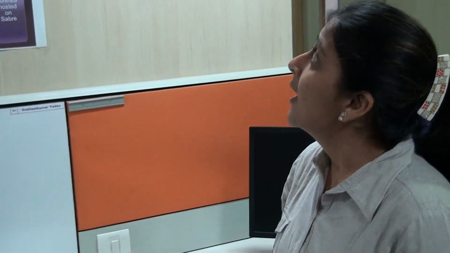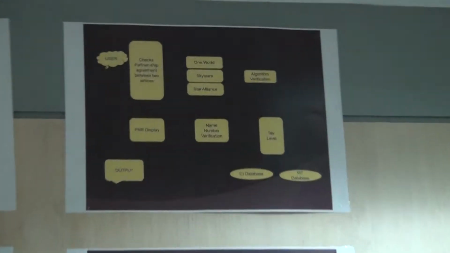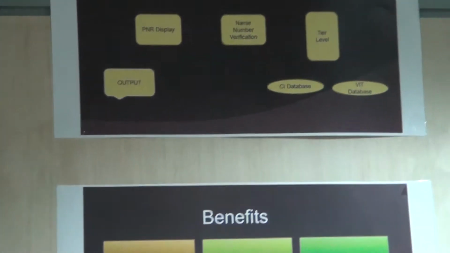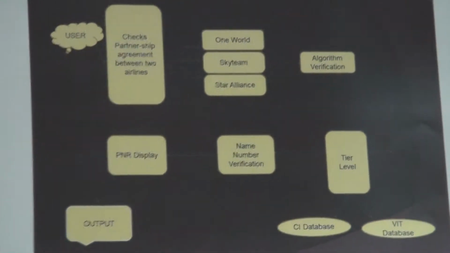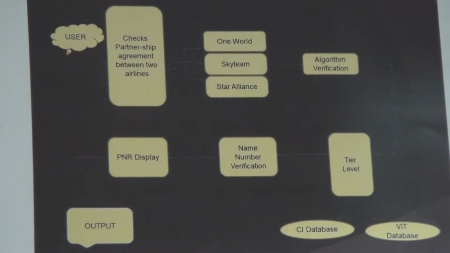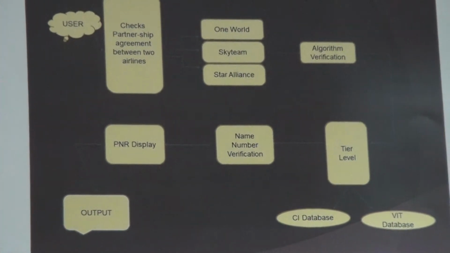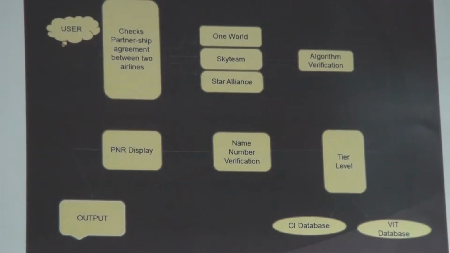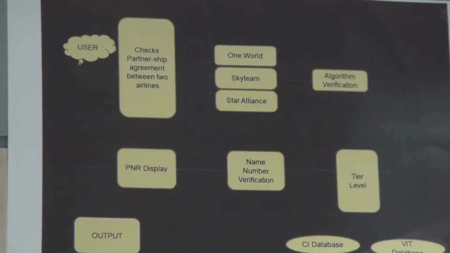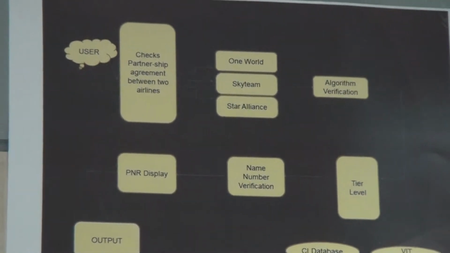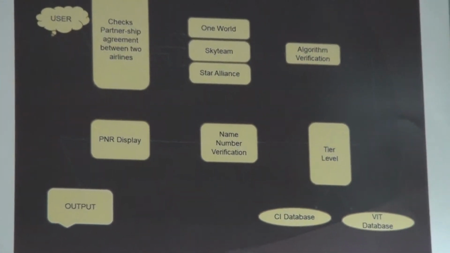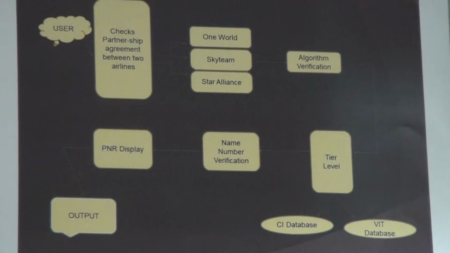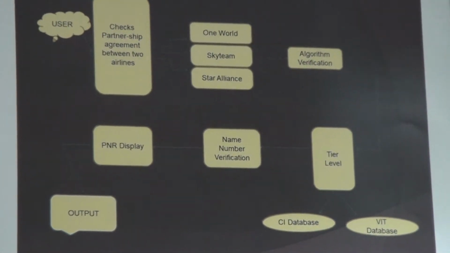Now let's see the architecture of the internal processing of the frequent traveler. Here is the user. If I'm filling the form, I'm entering my data, that is, name and number for traveling. How the internal processing works is, first it checks whether the airline is in the partnership table, and then it verifies the algorithm. An algorithm is nothing but the set of rules defined by the airline. Each airline has its own algorithm.